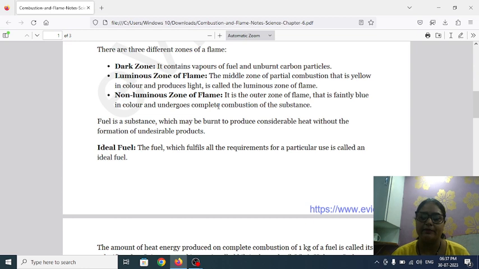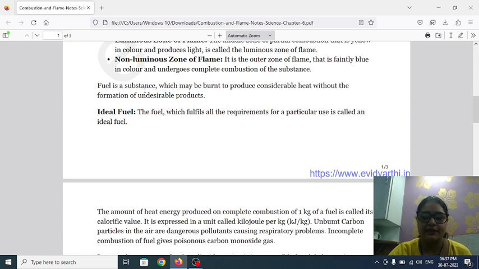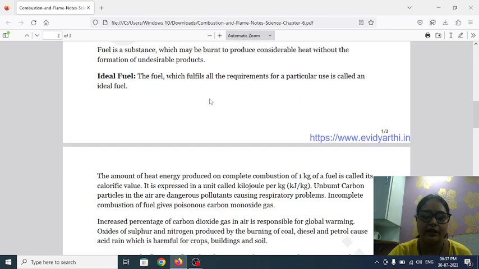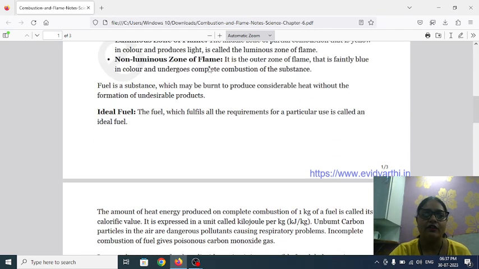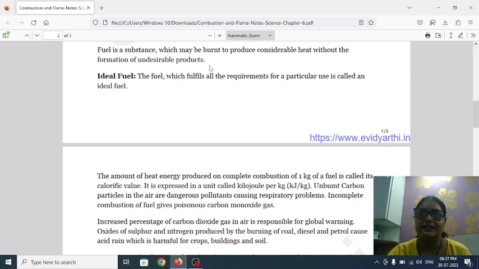Non-luminous zone of the flame: it means the outer zone of the flame, which is blue in color and undergoes complete combustion of the substance, producing a large amount of heat. The fuel is a combustible substance which may be burned to produce considerable heat without the formation of undesirable products. It means heat will be generated with less waste, that is, a smaller amount of ashes.